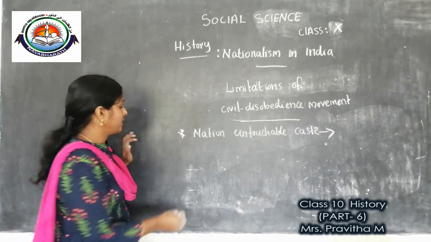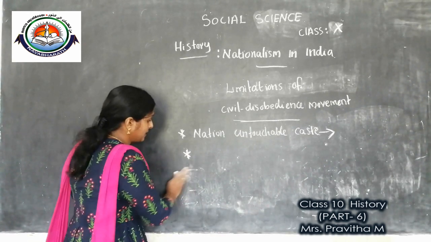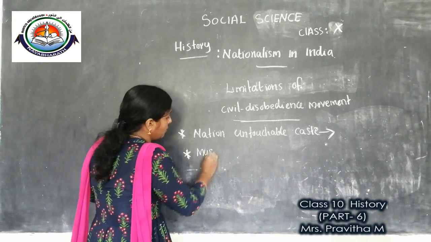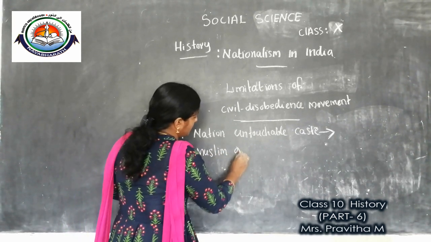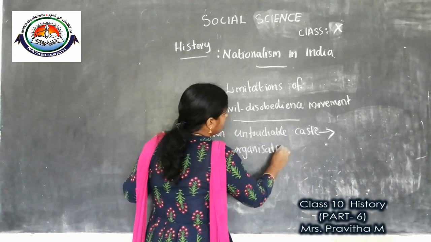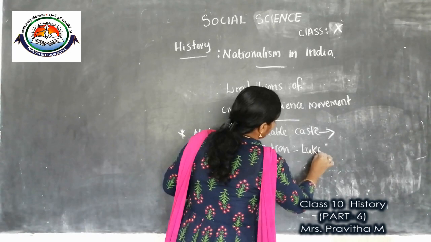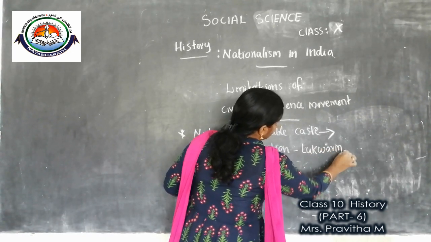Another thing, children: some Muslim leaders or Muslim organizations were lukewarm in their response to the civil disobedience movement.